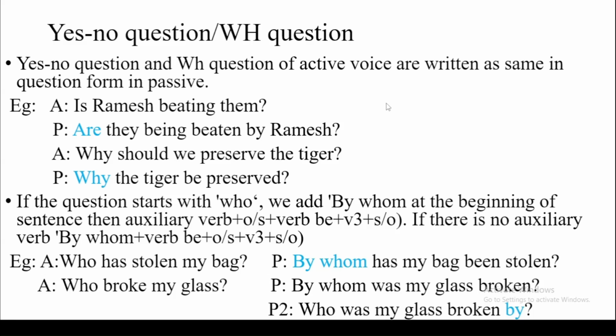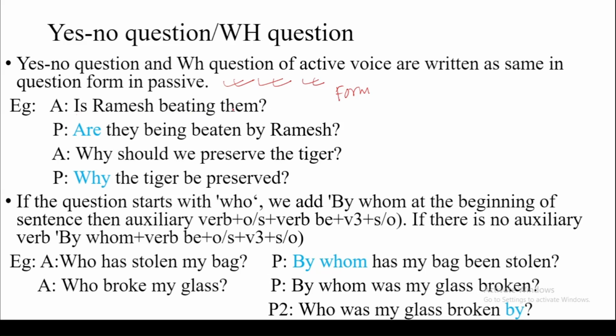Moving further, if we have a yes no question or WH question as an active sentence, how do we change it? Yes no questions and WH questions of active voice are written in the same question form in passive. Even if the sentence is a yes no question or a WH question, we write in the same form. We don't change the form of the sentence. So look at this example.